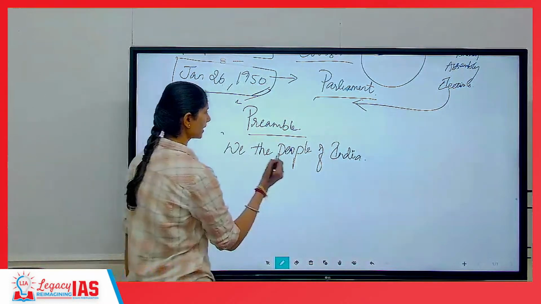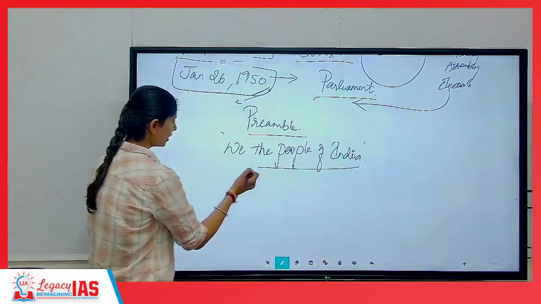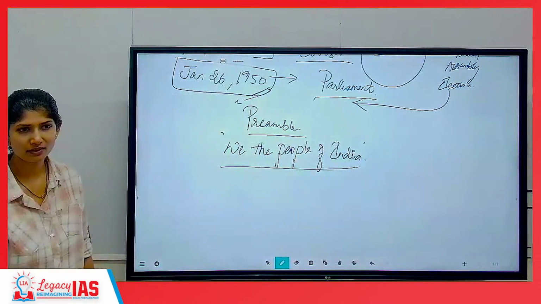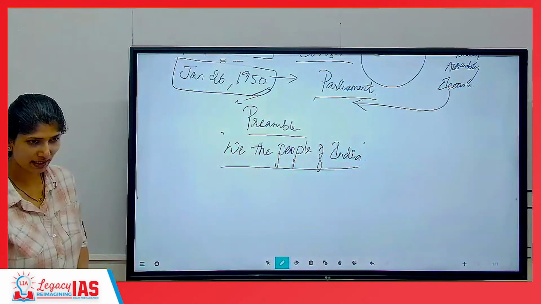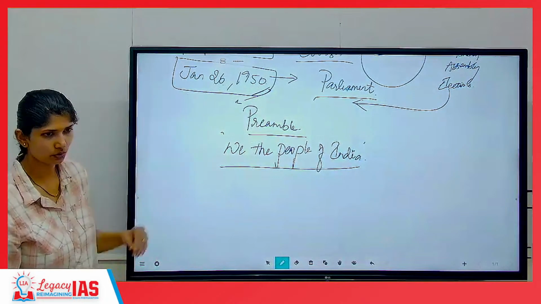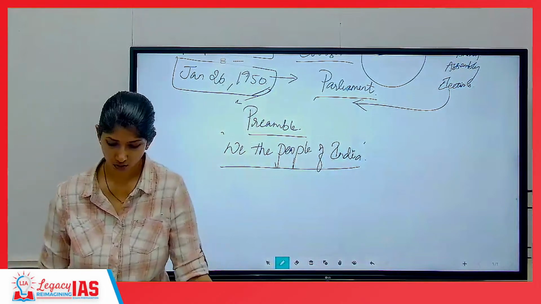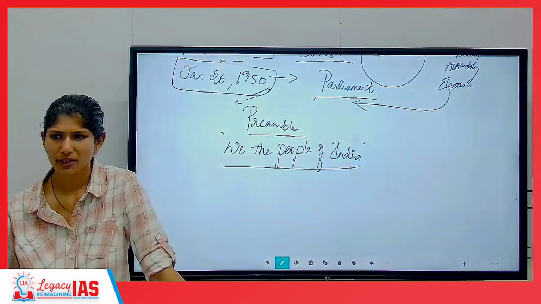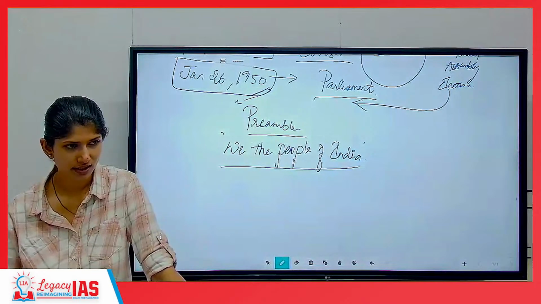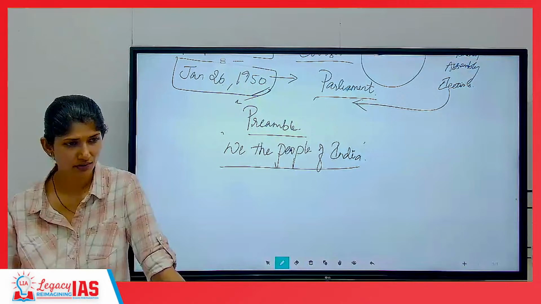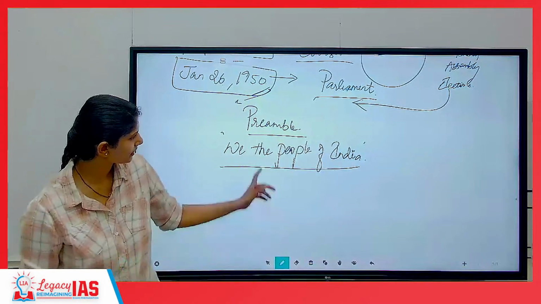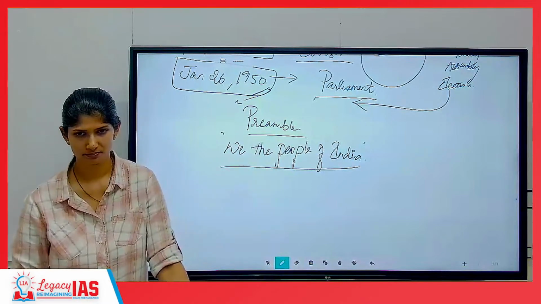But here the preamble's starting words state that we the people of India have given ourselves this constitution. See, today in India or for many years to come, many parliaments can come, many executives can come, many prime ministers, presidents, everyone can come. But everyone is under the constitution only.